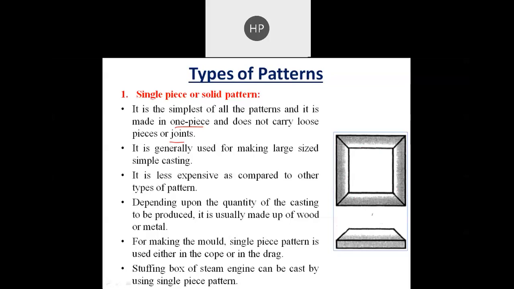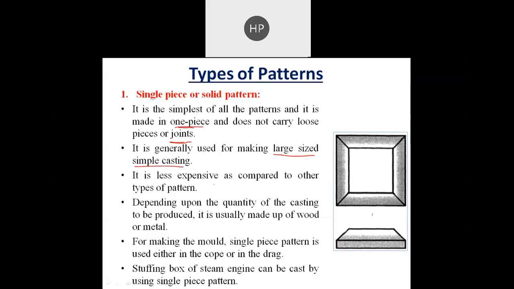And if you see the side view, it will be like this, or front view, it will be like this. So in this case the pattern is made up of one piece. There is no loose piece as well as no joints. It is made in a single piece, and it is generally used for making large sized but simple castings.